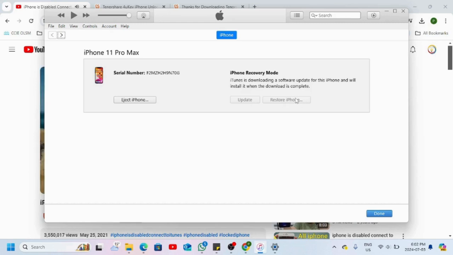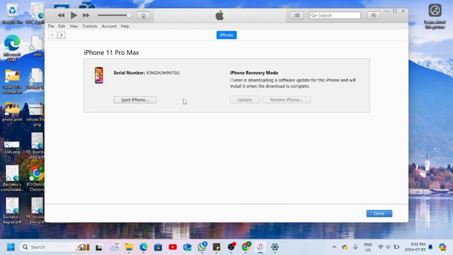As you can read here, iPhone recovery mode, iTunes is downloading a software update for this iPhone and will install it when the download is completed. So you can see the download icon on the top right corner, and it's downloading your software for iPhone right now. It might take a long time because it's a big one, more than 7 GBs. So we would really need your patience.